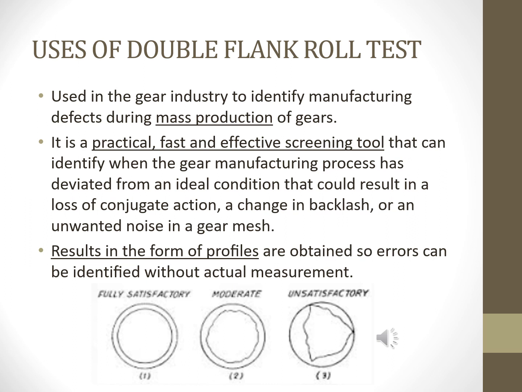Uses of double flank roll test. Double flank test is a technique that has been used in the gear industries to identify potential manufacturing defects in the design intent of the gear. It is a practical, fast, and effective screening tool that can identify when the gear manufacturing process has deviated from an ideal condition that could result in a loss of conjugate action, a change in backlash, or an unwanted noise in a gear mesh. This results in the form of profiles that are obtained, so errors can be identified without actual measurement.